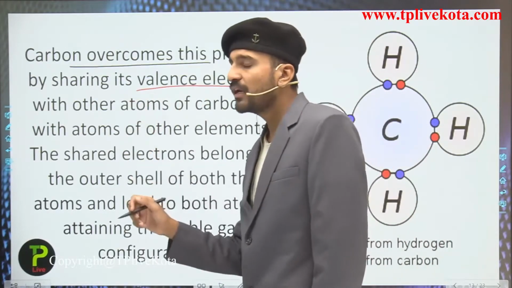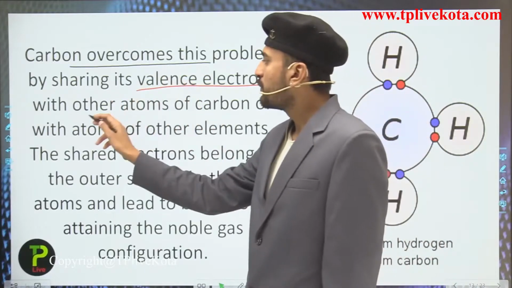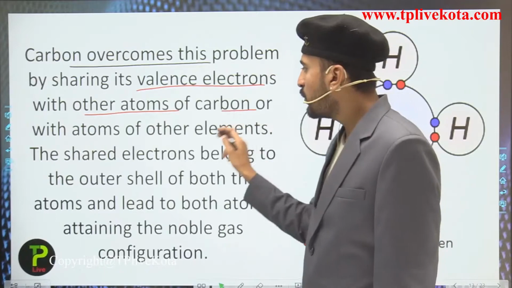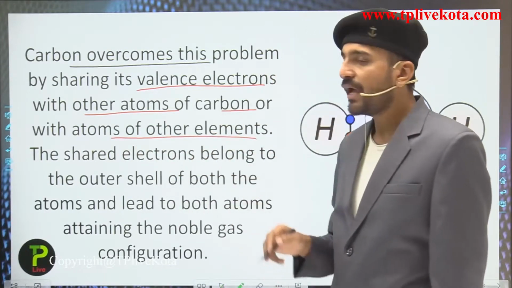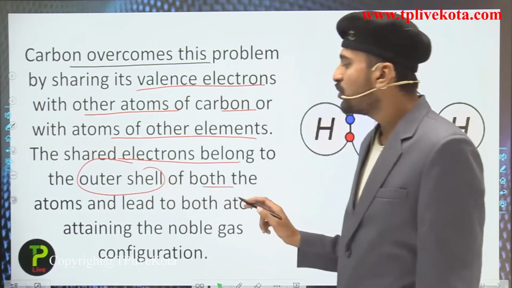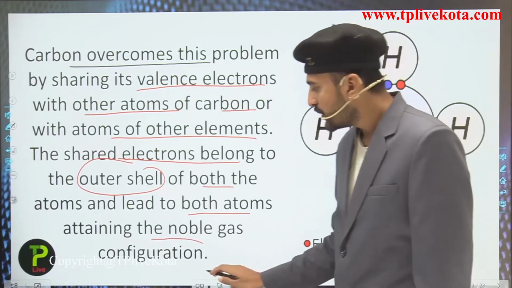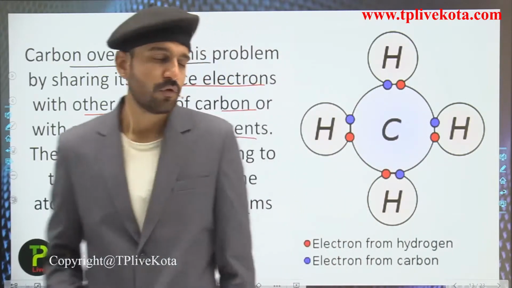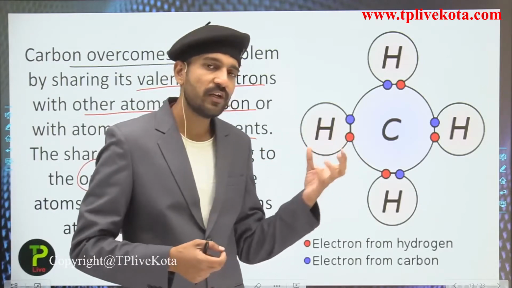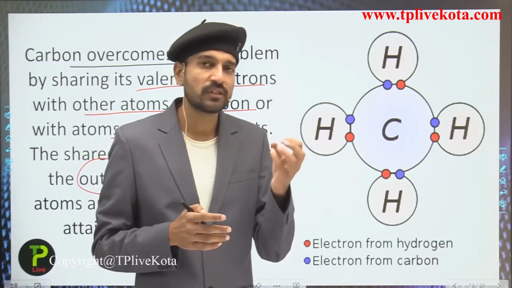So what are these valence electrons? These are the electrons present in the outermost shell of an atom. Carbon is going to share its 4 valence electrons with the atoms of carbon or with the atoms of other elements, and the shared electrons belong to the outer shell of both atoms and lead to the formation of the noble gas configuration. After sharing all the electrons, the atoms achieve the electronic configuration of the noble gas.